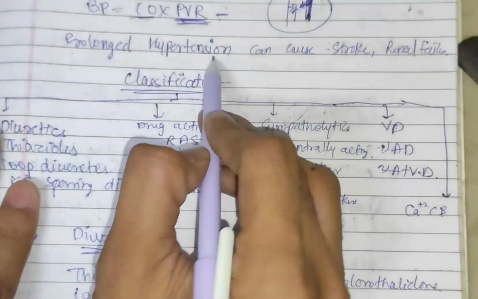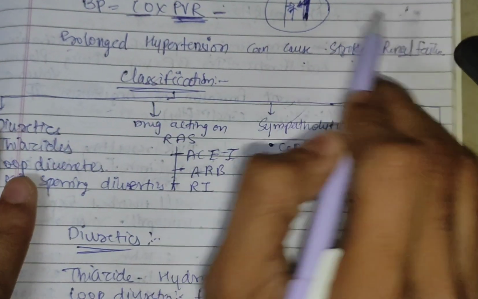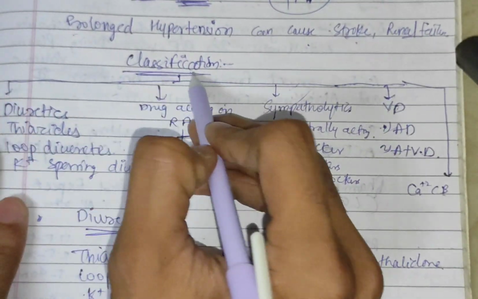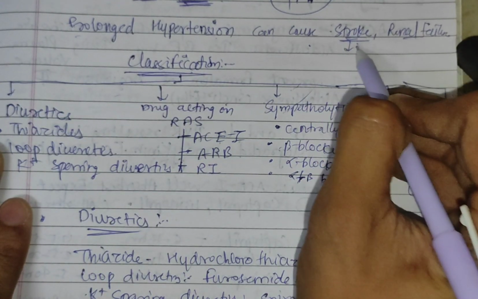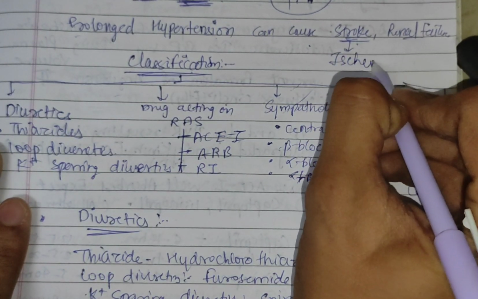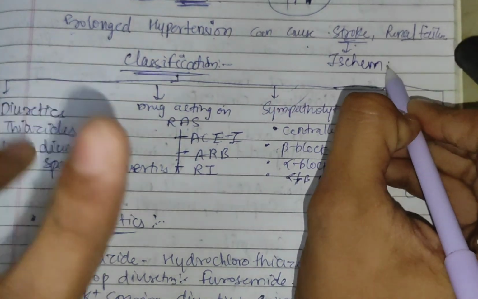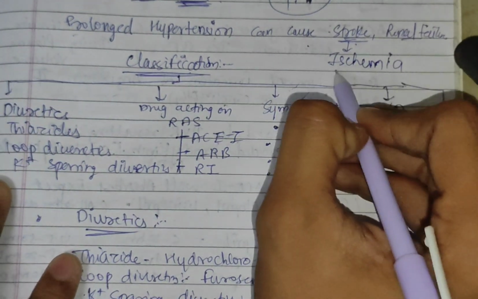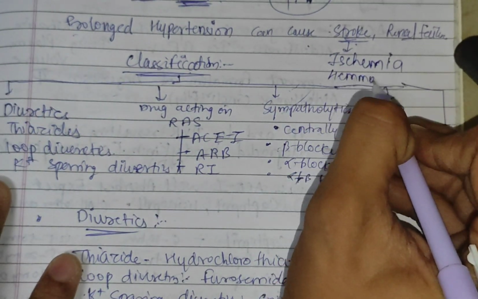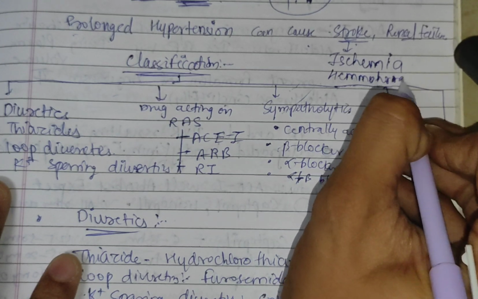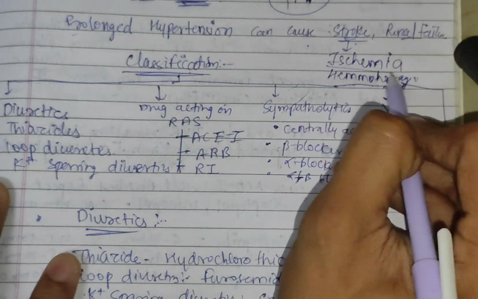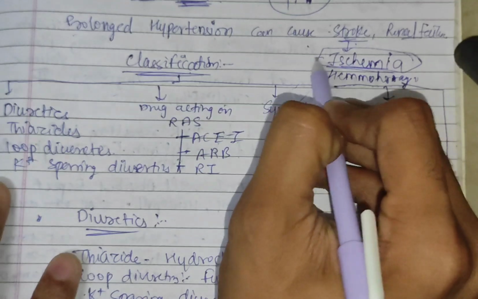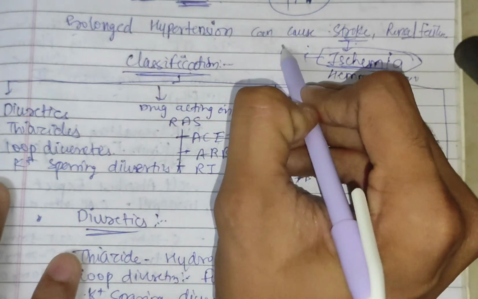Then prolonged hypertension can cause a stroke or renal failure. It mainly causes ischemic stroke. There are two types of stroke, ischemic and hemorrhagic. Ischemic stroke is caused when there is an obstruction of the vessels.